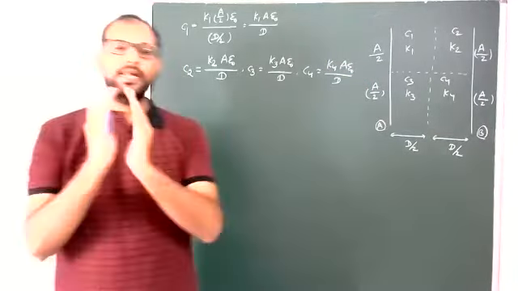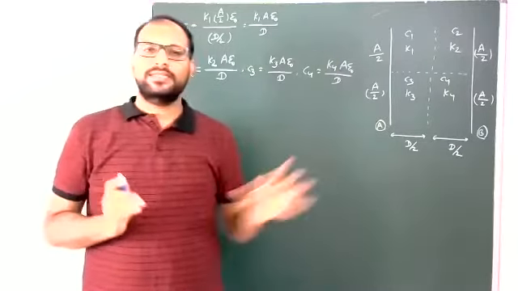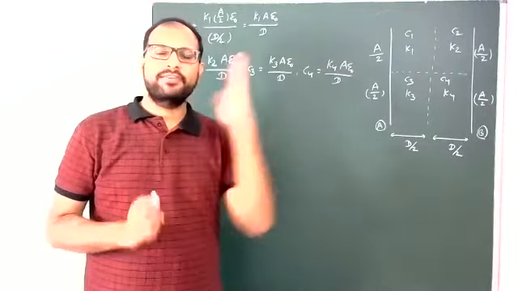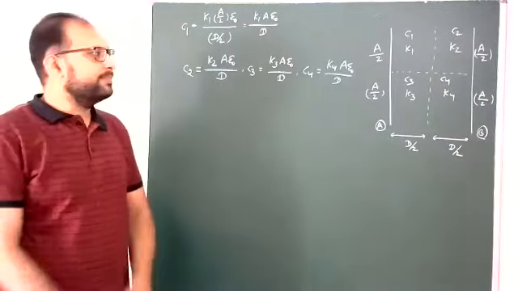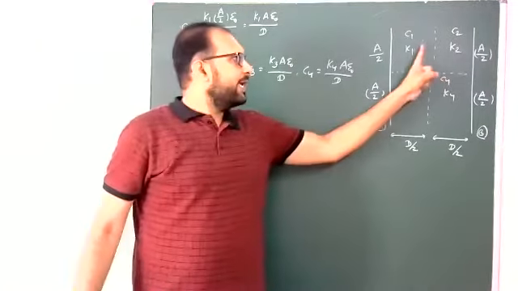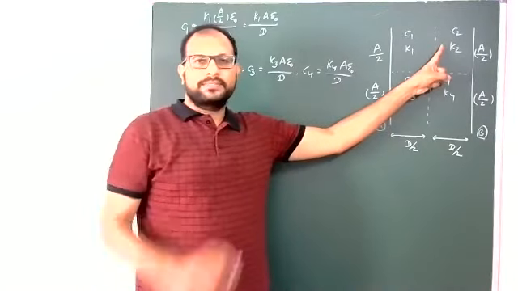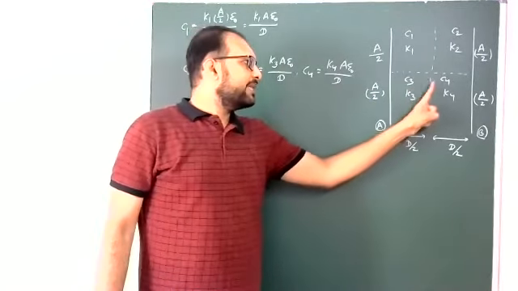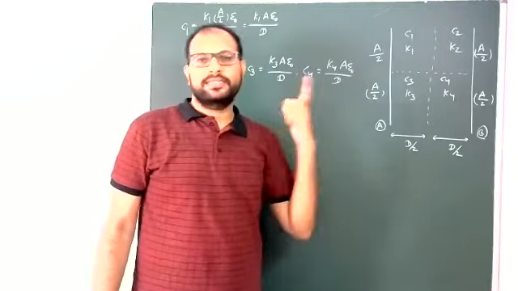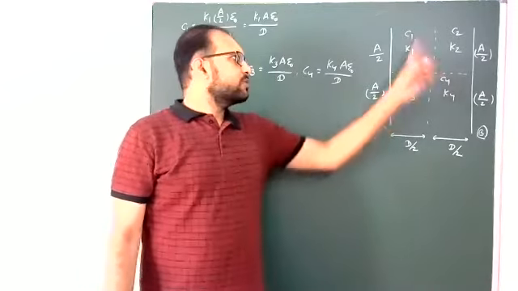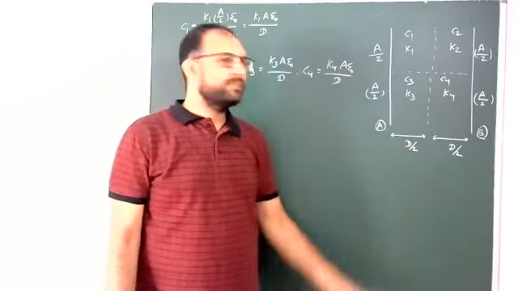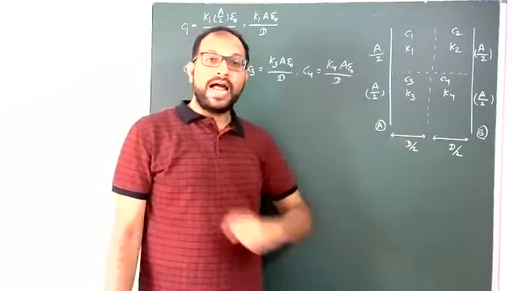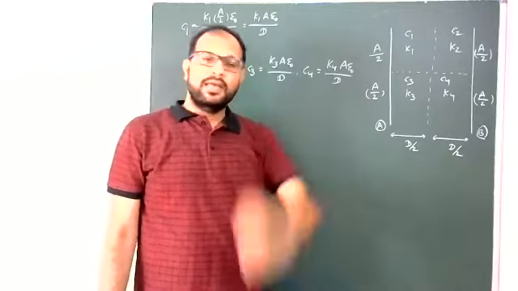So first of all, we have the individual capacitances C1, C2, C3, C4. Now students, here C1, C2 are in series, and C3, C4 again in series. So C1, C2 give one effective capacitance, and C3, C4 give another effective capacitance.